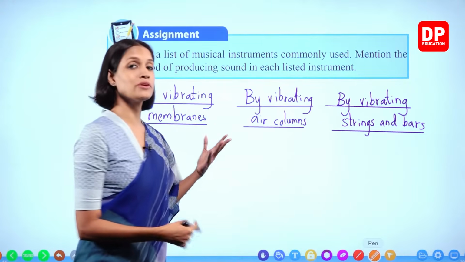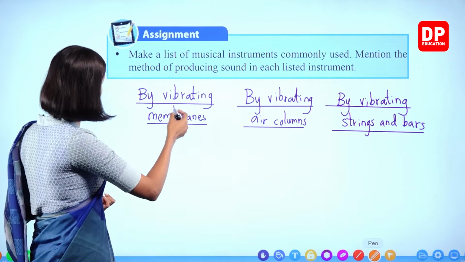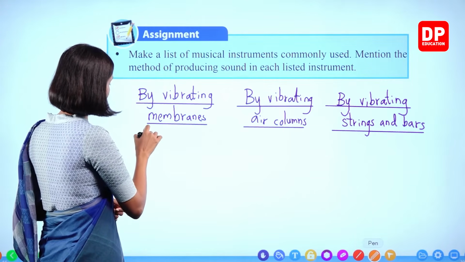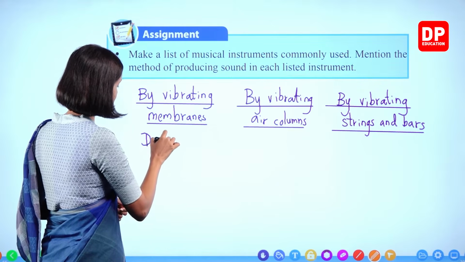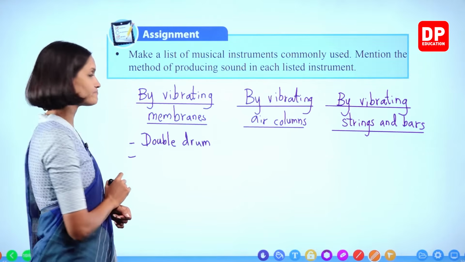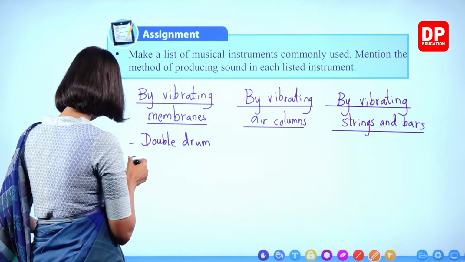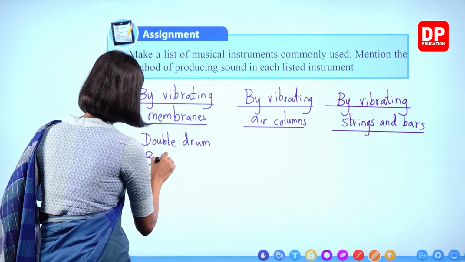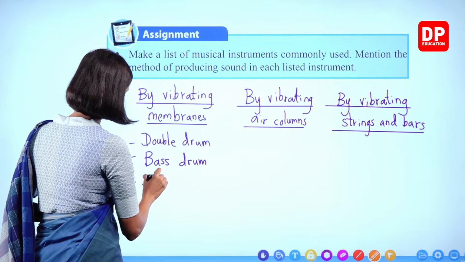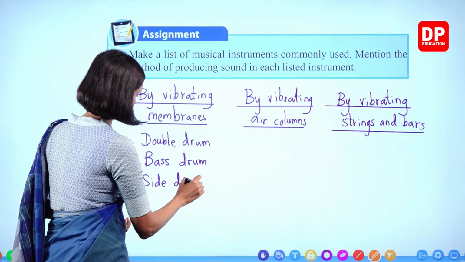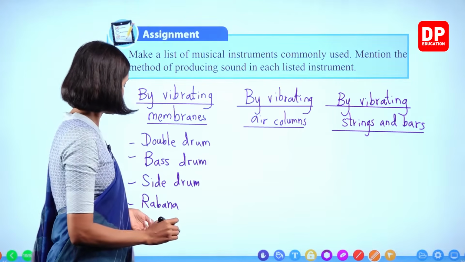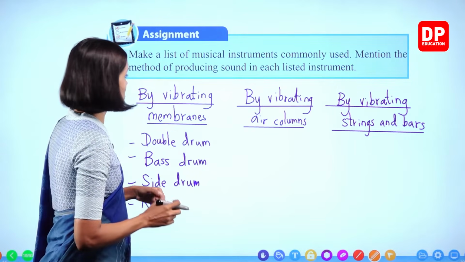Now I already mentioned some names. You can write the same examples. By vibrating membranes, different types of drums. We can write double drum, uthammattama, double drum. Then we can write bass drum, side drum, rabana, right? So you can write other examples too.